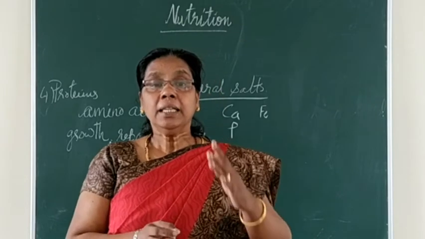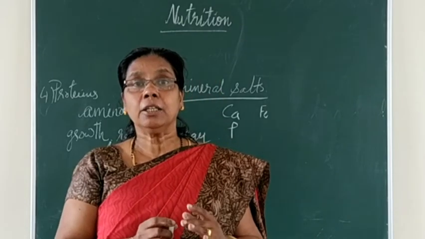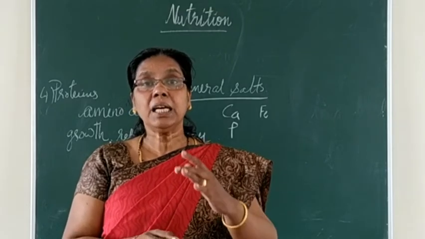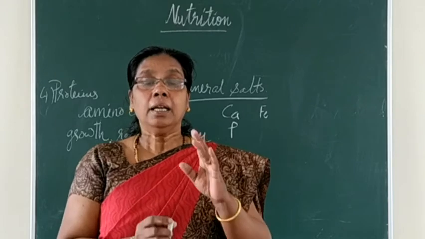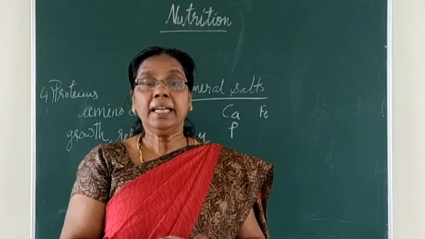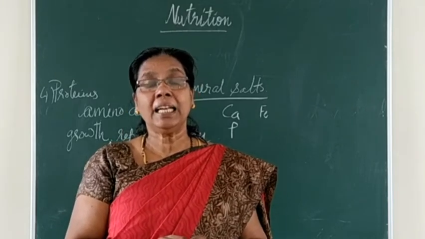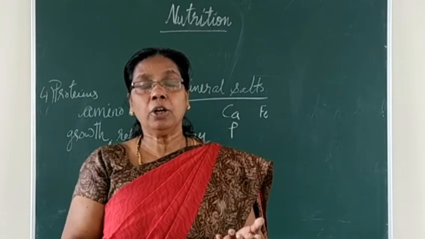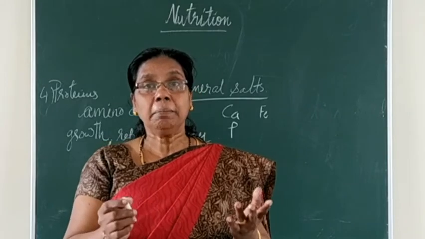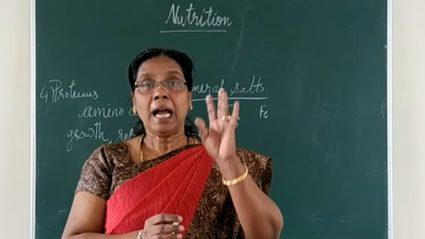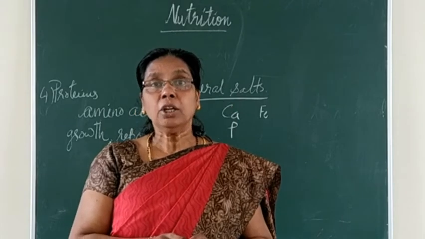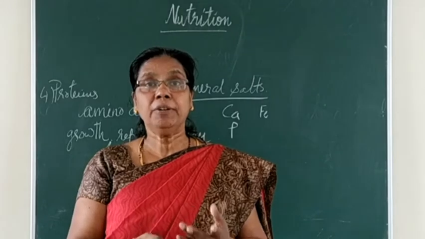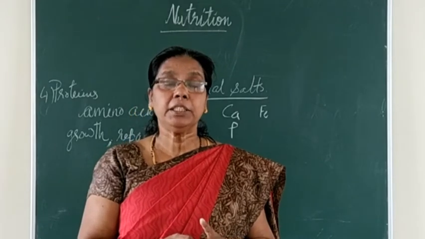So you can see this anemia is the condition caused by the deficiency of what? Iron. And in which food items is this iron present mostly? Green leafy vegetables and liver. Liver means animal liver. It may be goat liver or any animal's liver. The iron content is more, so it is good to eat this liver as well as green leafy vegetables.